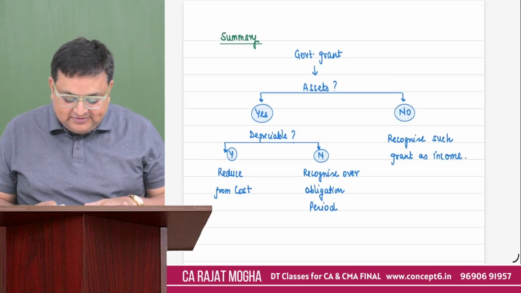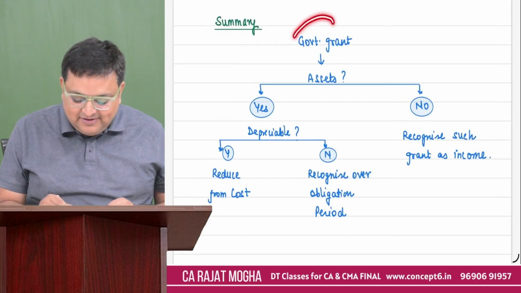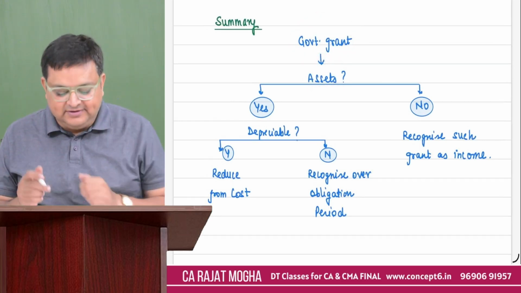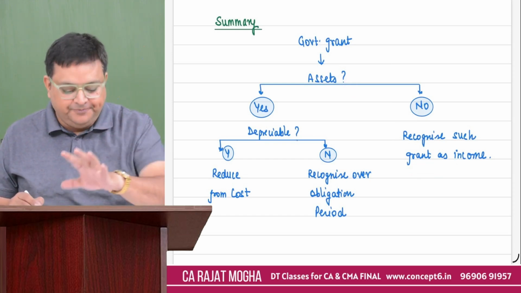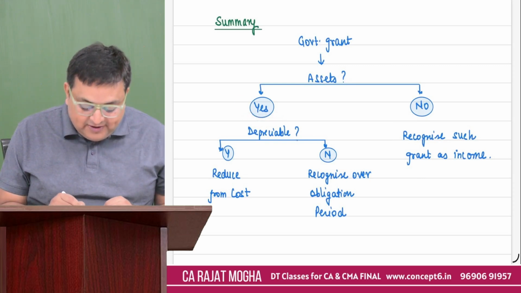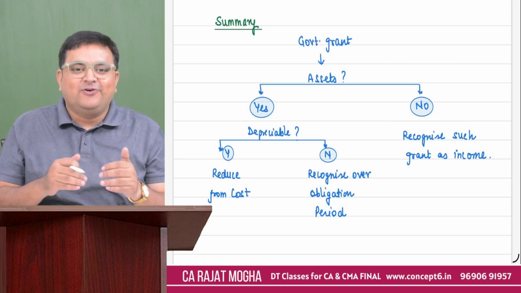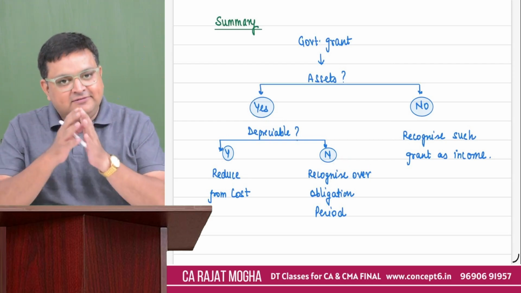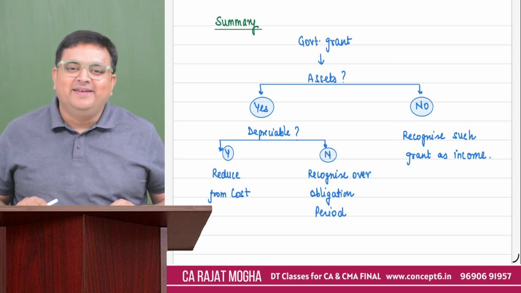So if I do a summary in less than a minute. Today what we have learned is, when you receive a government grant, you will ask whether it is for your assets or not for your assets. If it is not for your assets, then please recognize that as your income, right? Record it as your income. If it is for your assets, then ask whether it is for depreciable. For depreciable, reduce it from the cost. And if it is for non-depreciable, then please make it your income and spread over the future obligations. Correct?